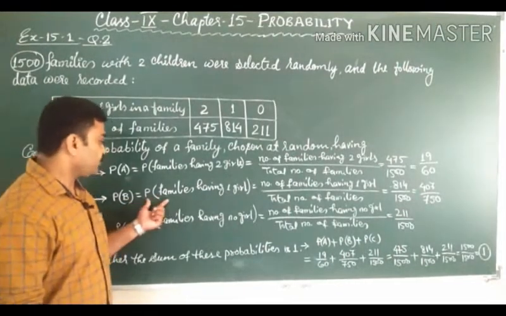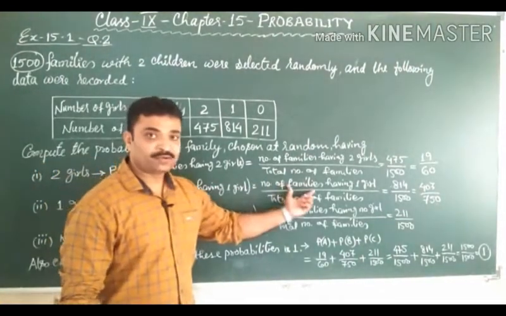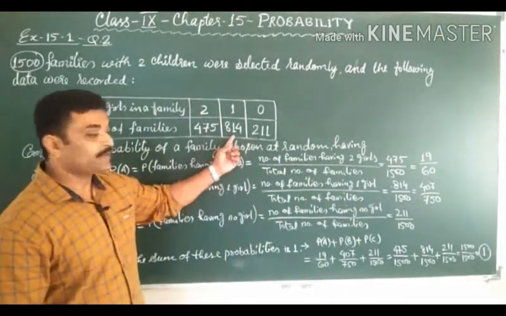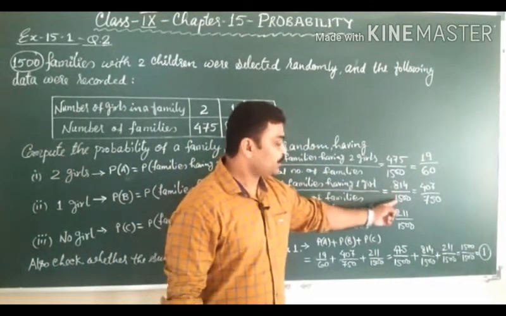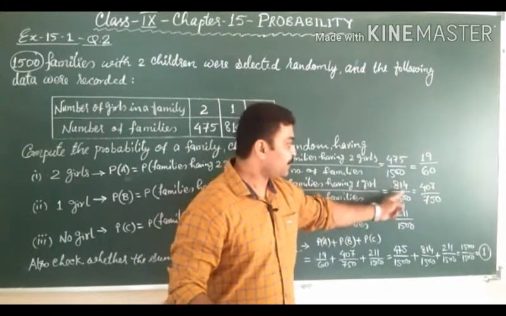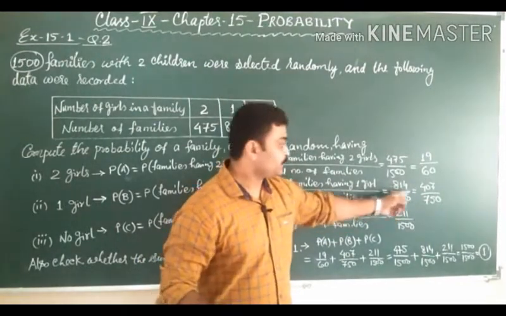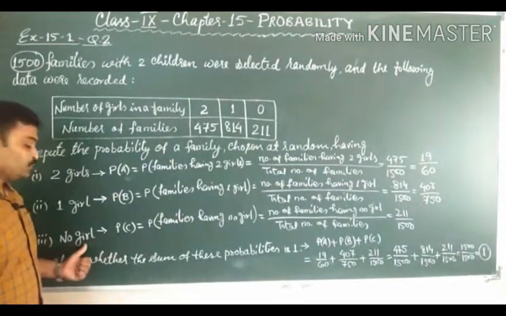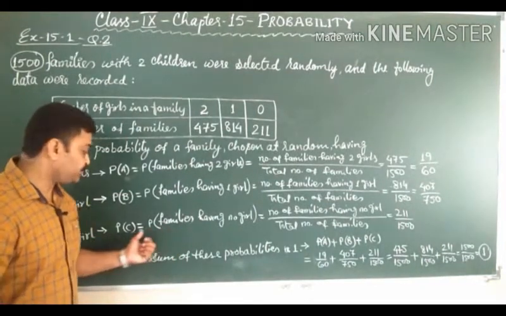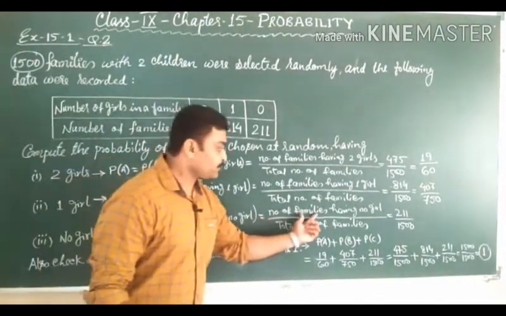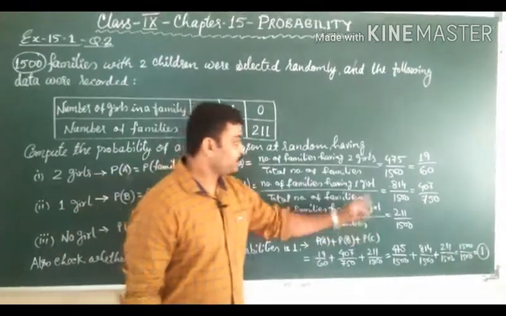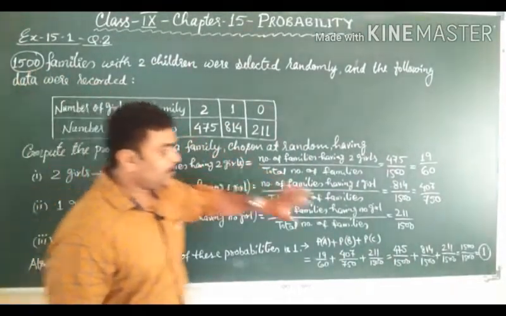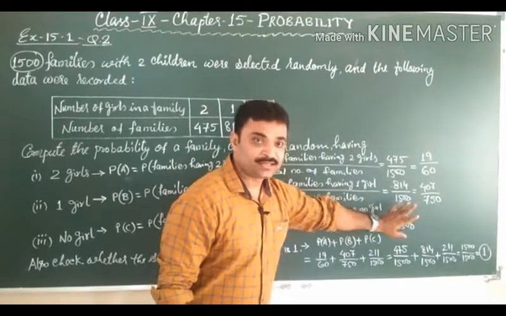Similarly, we will go for probability of families which have a single girl, one girl. So probability of families having one girl is equal to the same formula, number of families having one girl upon total number of families, and it is given that 814 upon total number of families, that is 1500, and after cancelling by 2 we will get 407 upon 750. Clear? Now in the third part, probability of families having no girl, that is PC, is equal to number of families having no girl upon total number of families. Again we will have 211 upon 1500, and it is not cancelling, so we will leave it as it is.